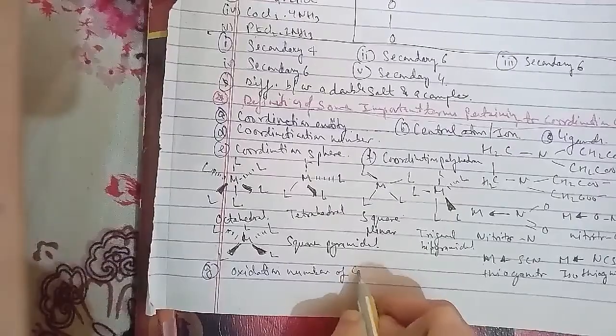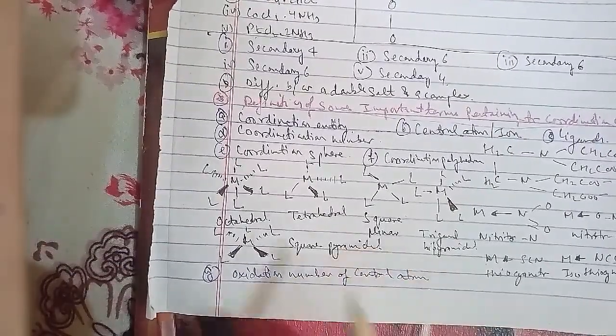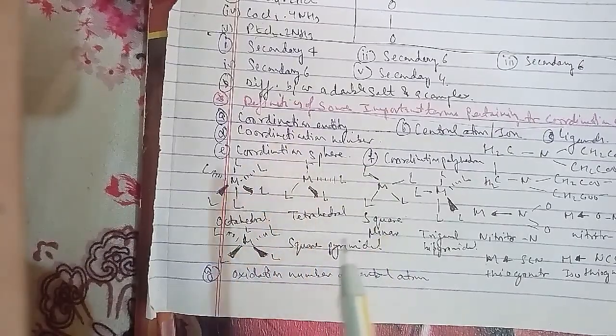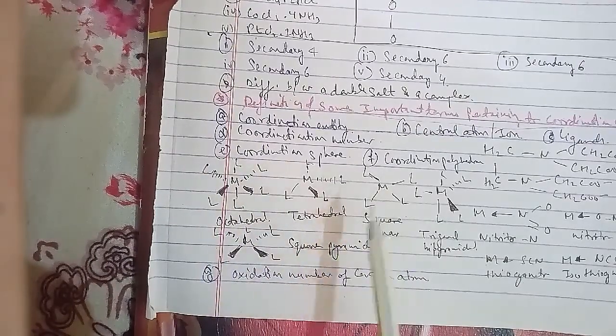Next is homoleptic and heteroleptic complexes.